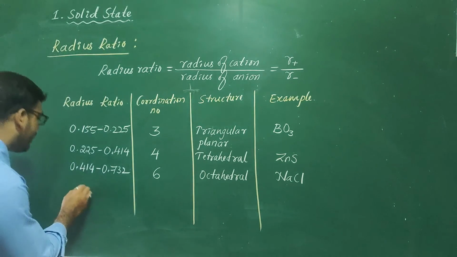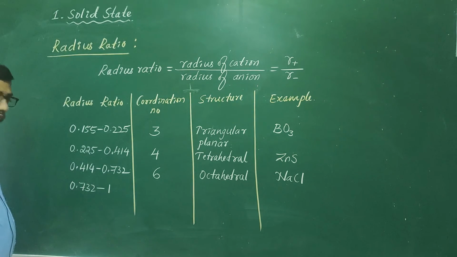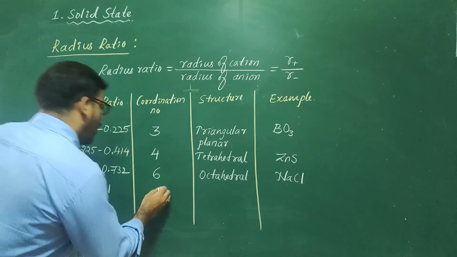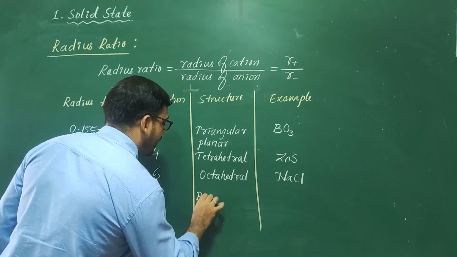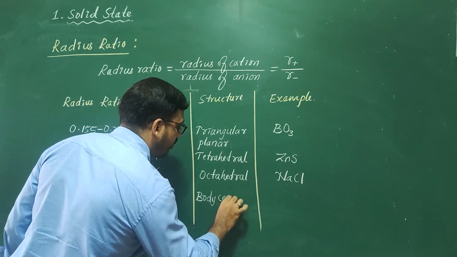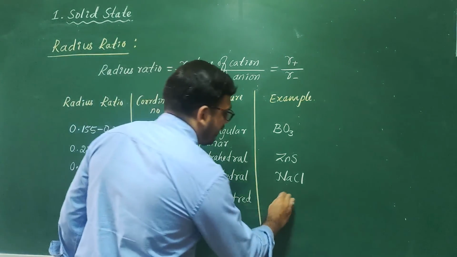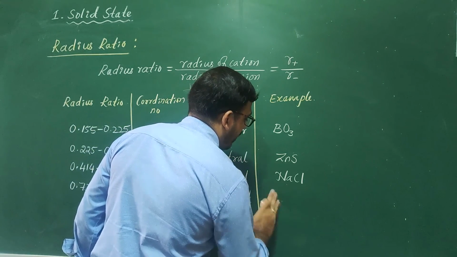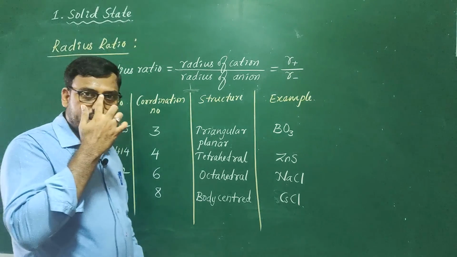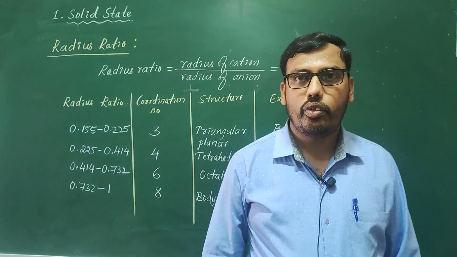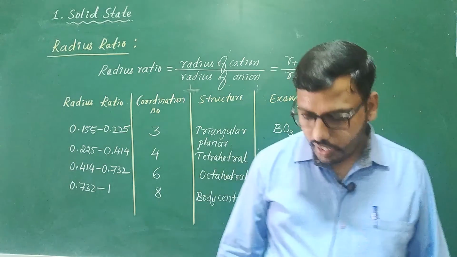So coming to the last range, 0.732 to 1, the coordination number will be 8. The expected structure or geometry is BCC or body centered. So the example is cesium chloride, CsCl. So this is about radius ratio and how it is connected with coordination number and geometry of a solid.